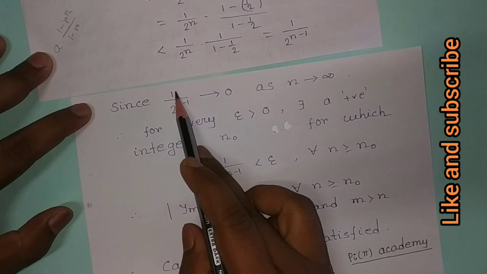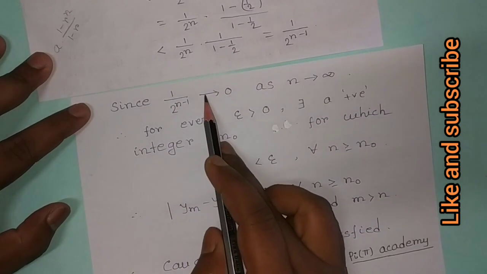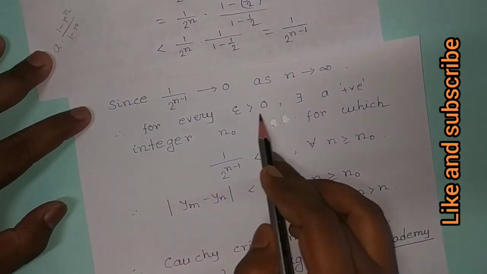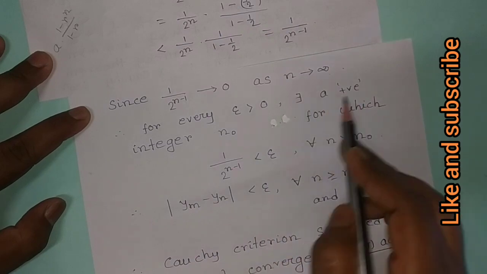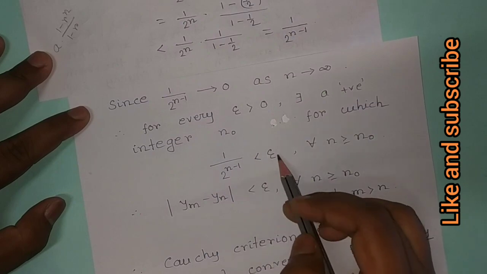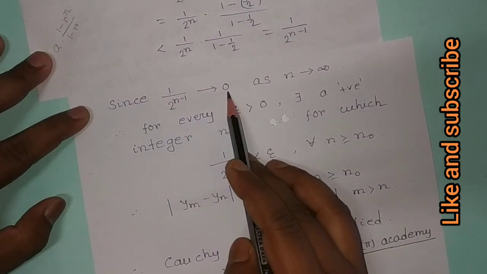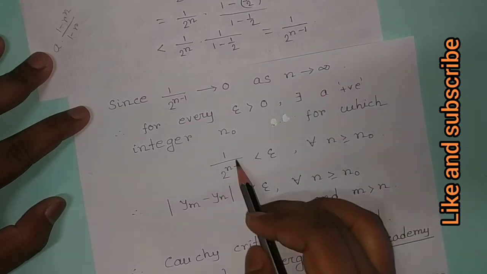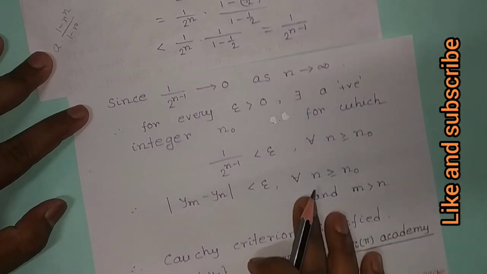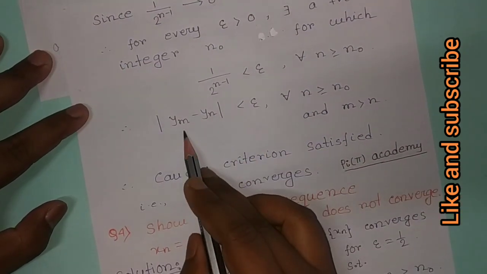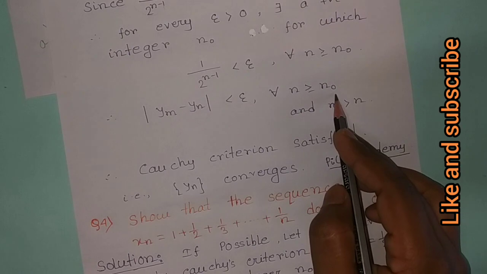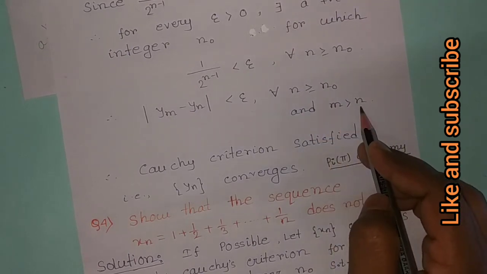Now since 1 divided by 2 to the power n minus 1 tends to 0 as n tends to infinity, for every epsilon greater than 0 there exists a positive integer n naught for which this is less than epsilon, because this tends to 0 as n tends to infinity. Therefore this is less than epsilon for all n greater than or equal to n naught. Therefore we can say that mod ym minus yn is less than epsilon for all n greater than or equal to n naught and m greater than n.